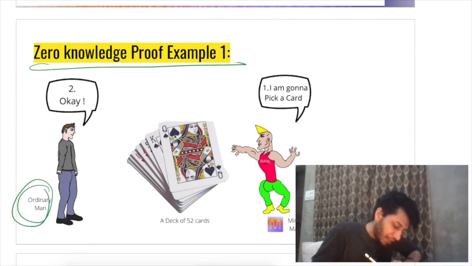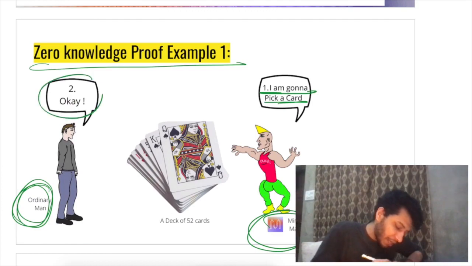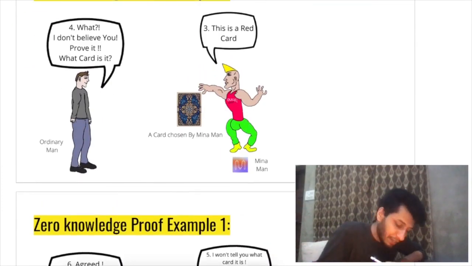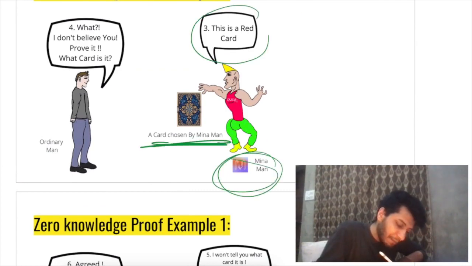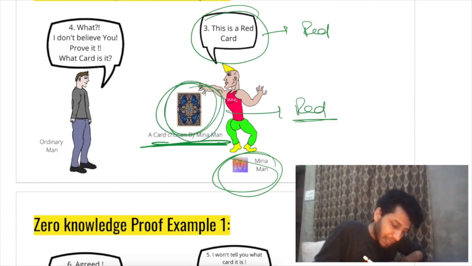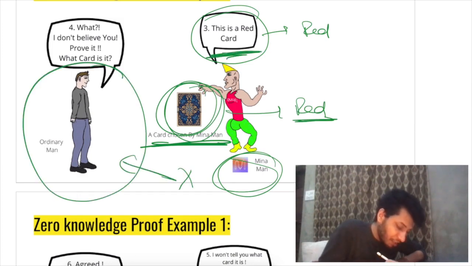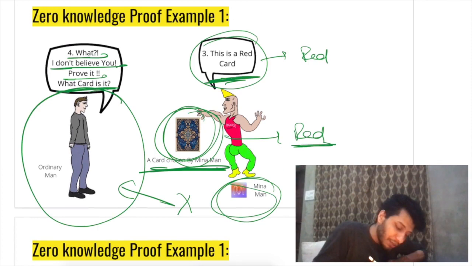So here we have an ordinary man and here we have Meena man. So what Meena man says is, I'm gonna pick a card. He says okay. Let's see what happens next. Then Meena man chooses a card and he claims that this is a red card. The card that he chose is a red card. He makes a claim, right? This guy right here does not believe him. He says, I don't believe you. Prove it. What card is it? Now just look into it. What does Meena man have to do to prove to him that the card he has chosen is actually a red card?